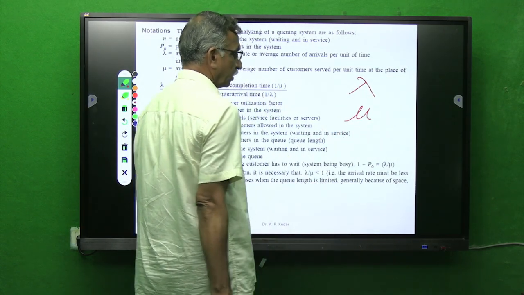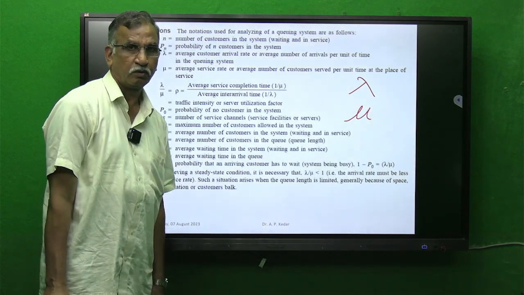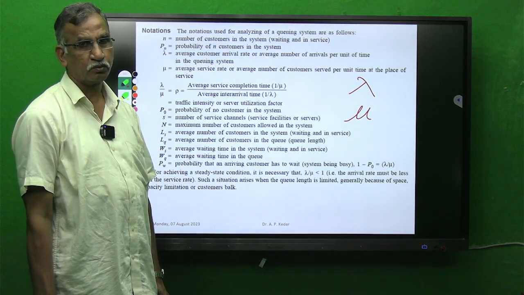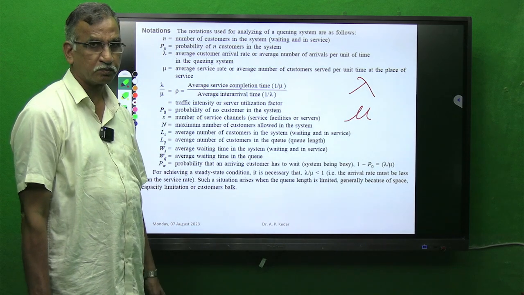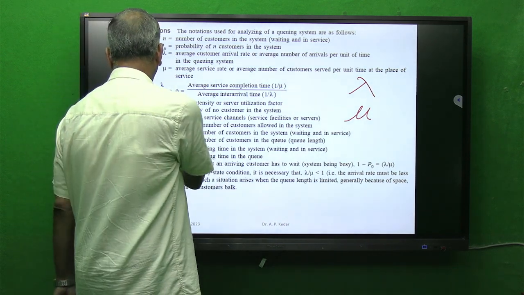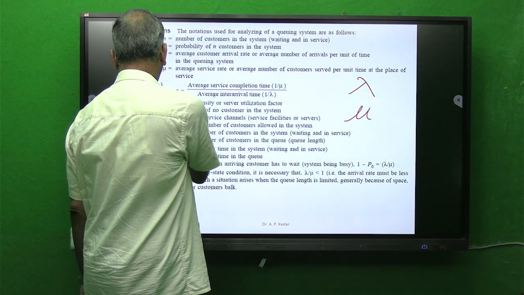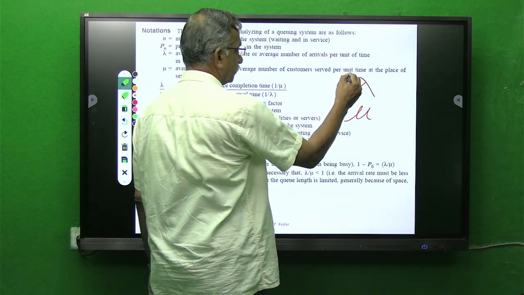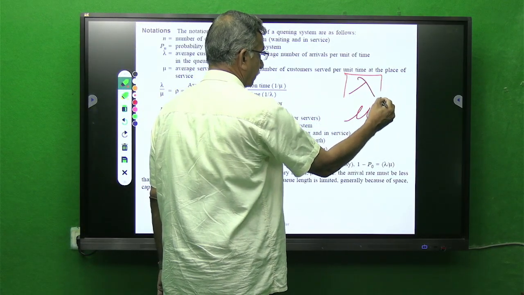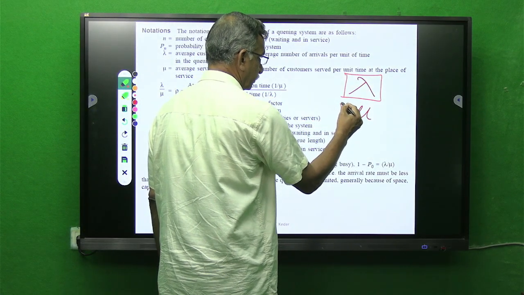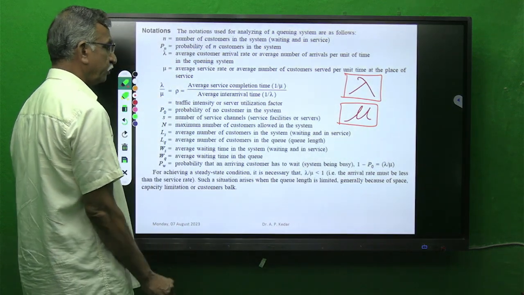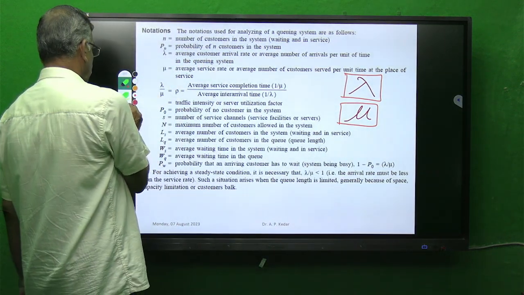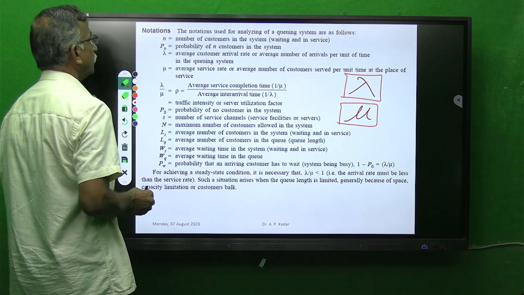Throughout waiting line models, whatever book you are using, whoever is the author, they use these terms in waiting line models, and those terms are lambda and mu. There is significance of lambda and mu that we will see one by one.